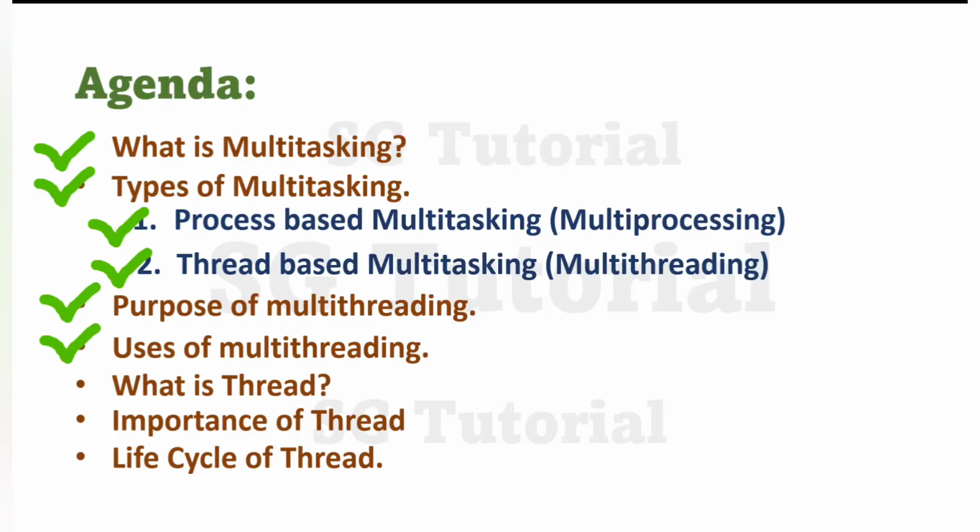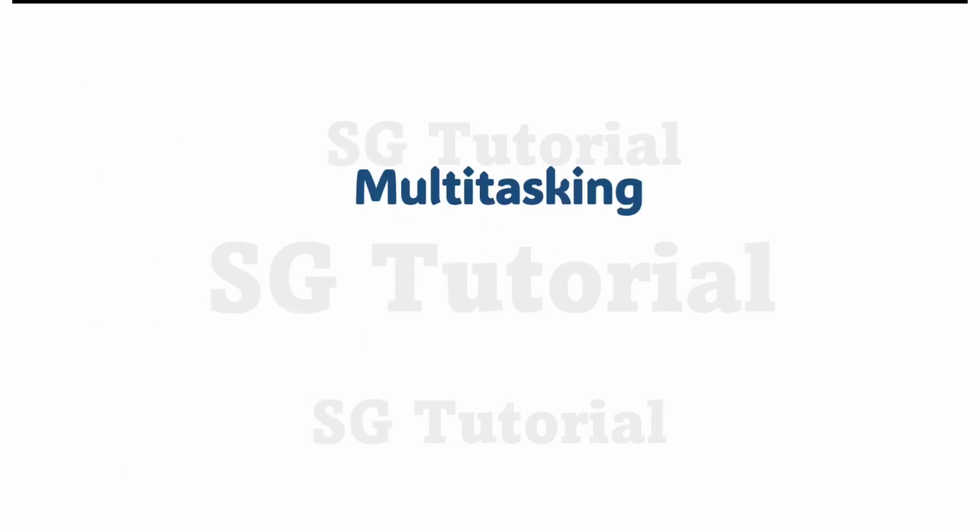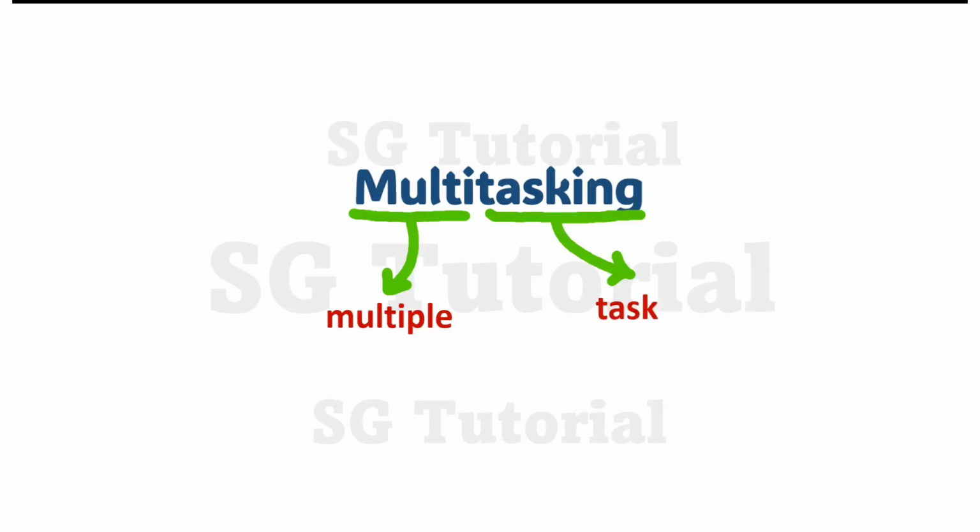So first we are going to discuss multitasking. Basically, to understand the concept of multithreading, you should know about multitasking, because multithreading is one of the types of multitasking. And therefore, first let's understand what is multitasking. Okay? So the name multitasking itself indicates performing or executing multiple tasks at the same time or simultaneously. So what is it exactly? Let's understand it with a real life scenario.